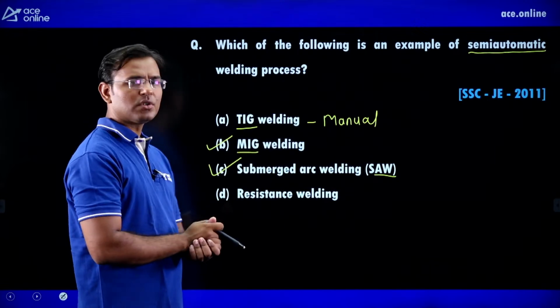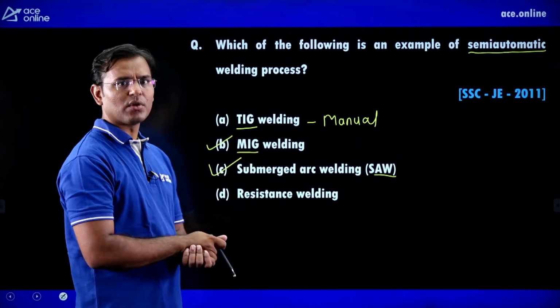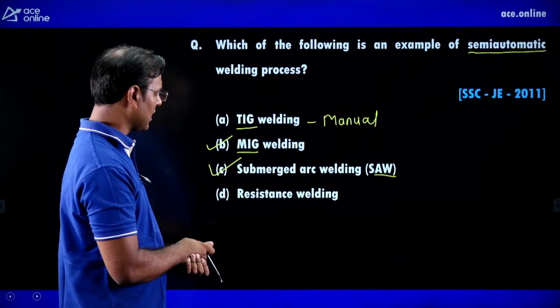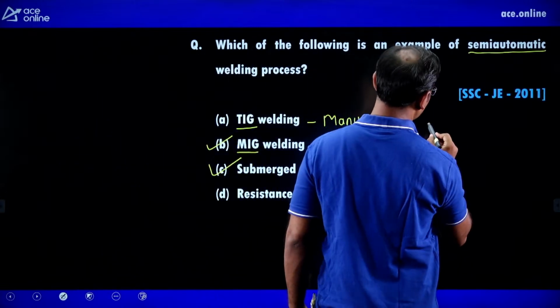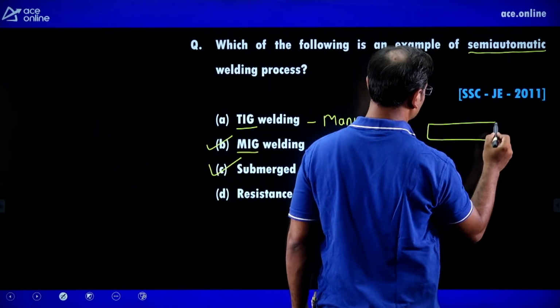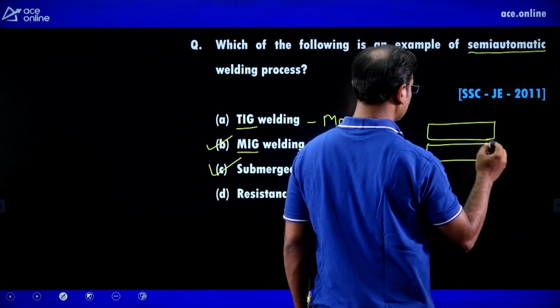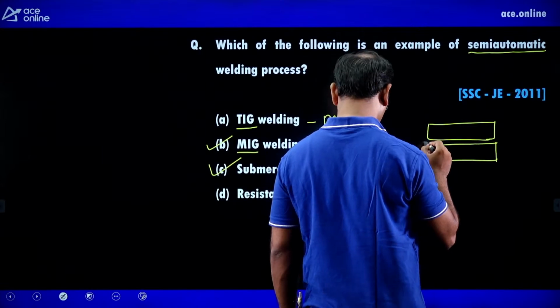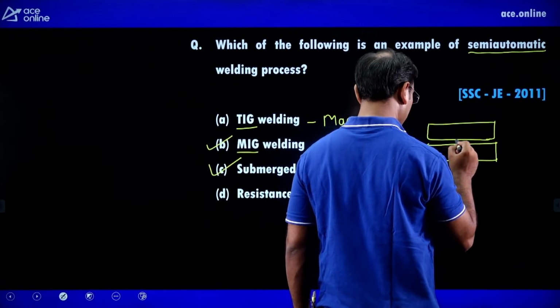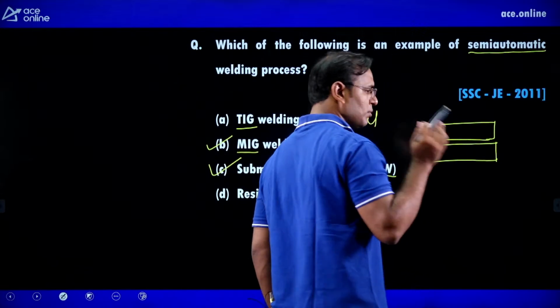In both methods it is not fully automatic, because the machine works automatically only after setup. If there are two plates to weld, the process will start from here and go up to the end automatically.